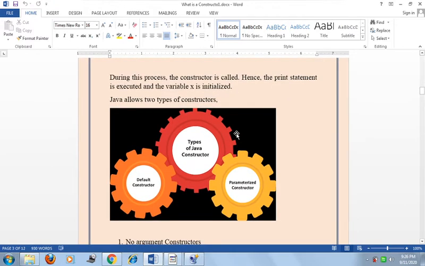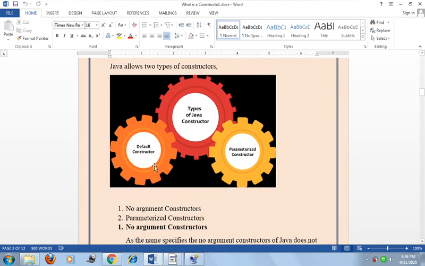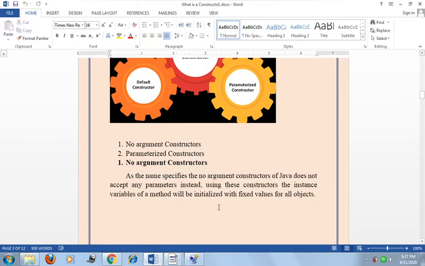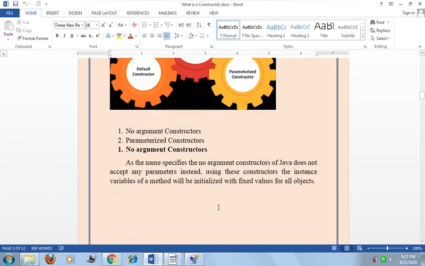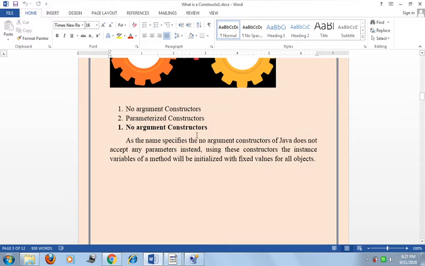Java allows two types of constructor: the default constructor and the parameterized constructor. The default constructor is also known as the no-argument constructor, and the second one is the parameterized constructor. Now we see one by one the types of the constructor. First we see what is the no-argument constructor.